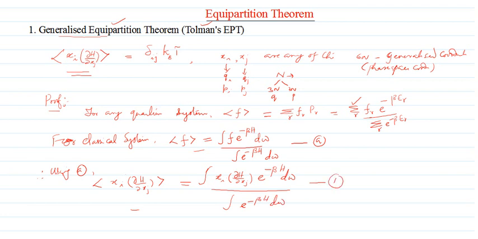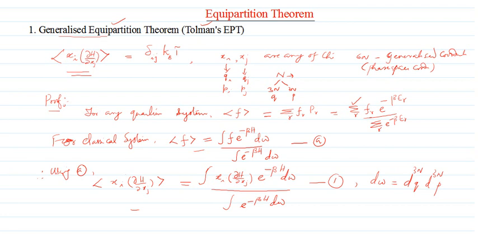You can start straight away from here. What is this d omega? d omega is nothing but d to the 3N q times d to the 3N p, which means there will be 6N elemental quantities multiplied: dq1, dq2, dq3, up to dq3N, and dp1, dp2, dp3, up to dp3N. That is a 6N-dimensional elemental phase space volume, right?